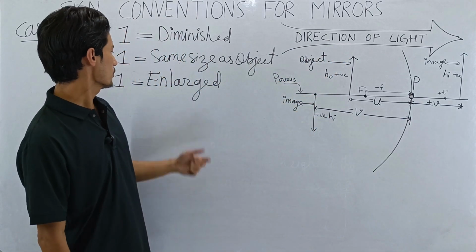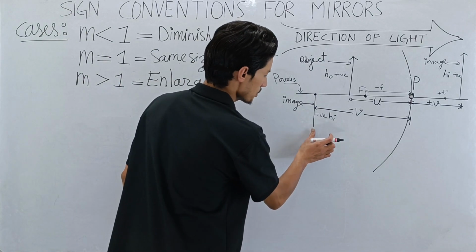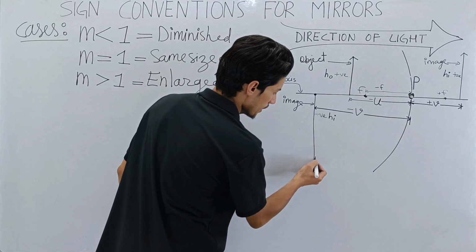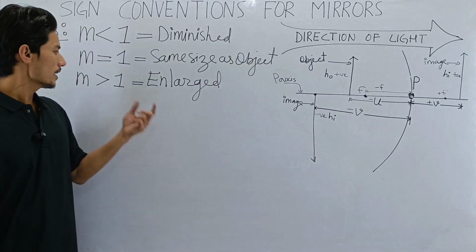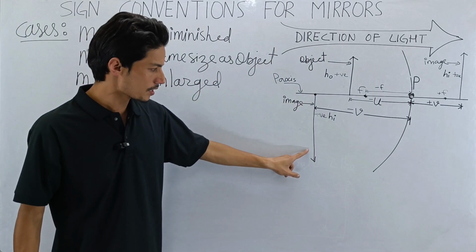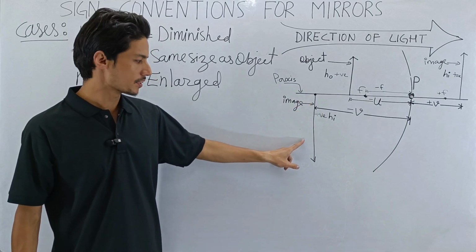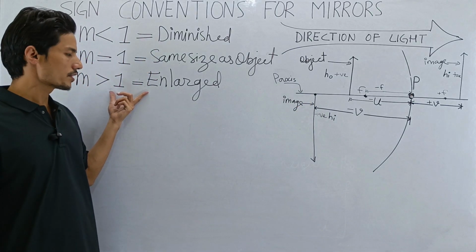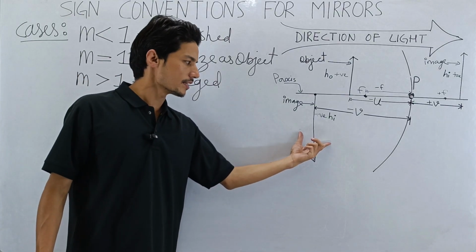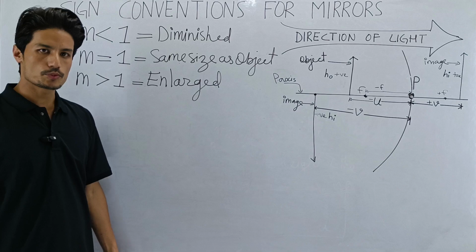And if magnification is enlarged, that means the image has to be way bigger. This is the case of M greater than 1. This is how the ray diagram will look, and this is how the image will be. The image will be much bigger. So magnification greater than 1 means the image will be enlarged. This is the picture for M greater than 1. I hope you got it.